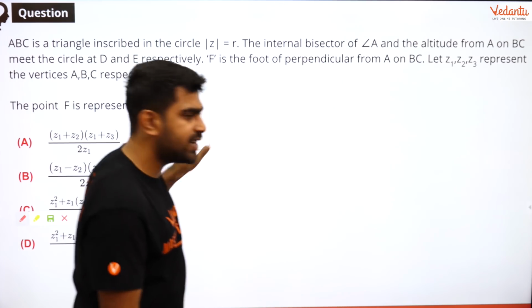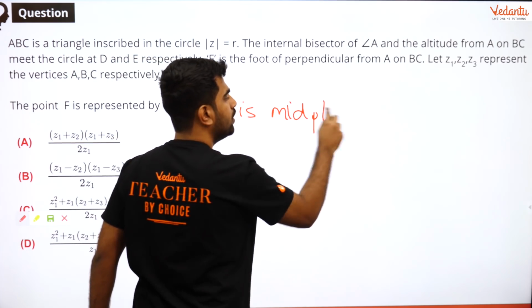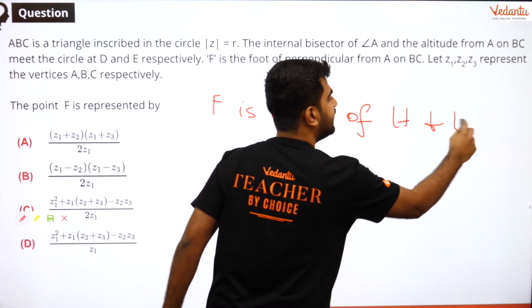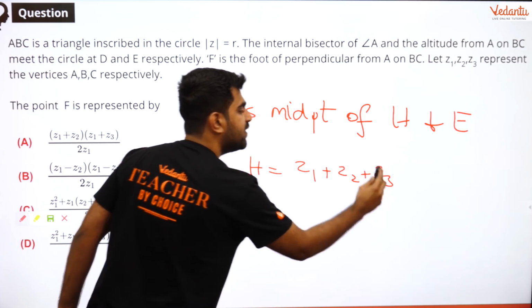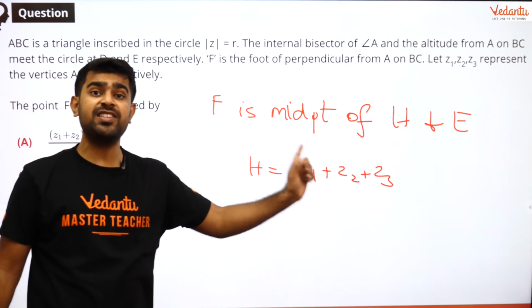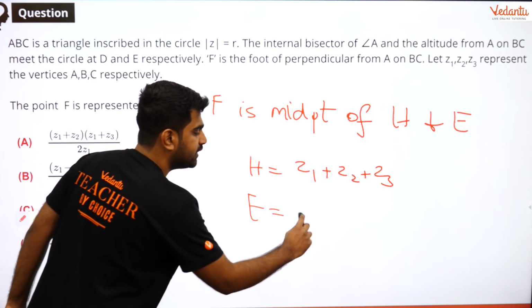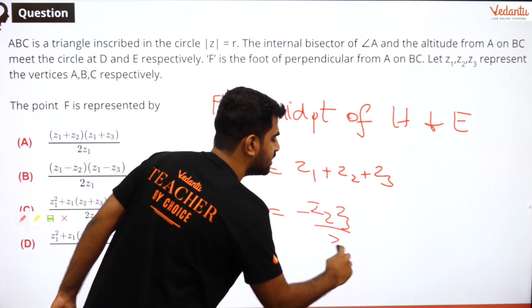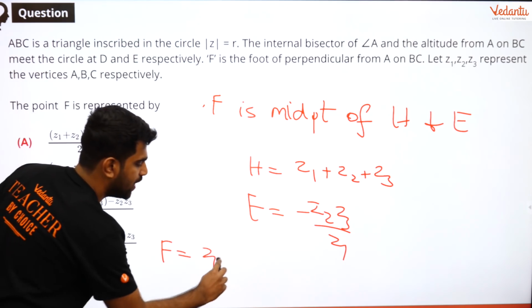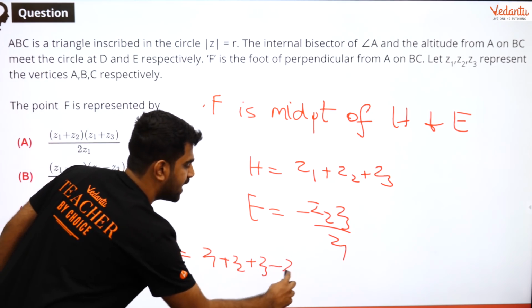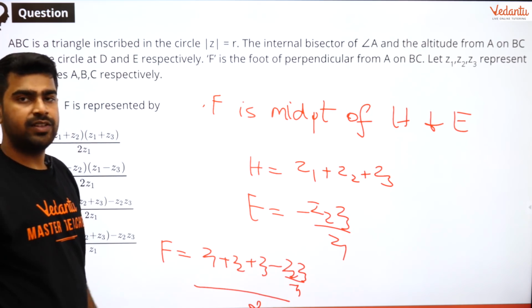Okay? So what did I say? I got the result as F is the midpoint of orthocenter and E. So orthocenter is what? Just now we got, right? Previous question we got this result. Orthocenter is Z1 plus Z2 plus Z3, if you guys remember. Now E is going to be what? E we got in the second question: Z2 Z3 by Z1. So what will be my F? My F is equal to (Z1 plus Z2 plus Z3 minus Z2 Z3 by Z1) divided by 2. That will be my answer.